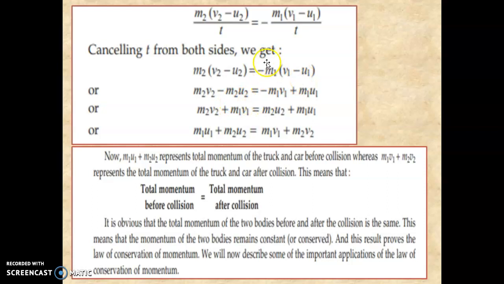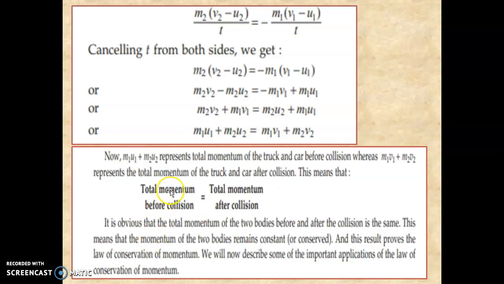Now you can multiply the minus in this one, so this will become plus. Now take m1 v1 with minus on this side and m2 u2 on this side. So you will get m2 u2 plus m1 u1 is equal to m2 v2 plus m1 v1. So this is the total momentum of the truck and car before collision, and m1 v1 plus m2 v2 is the total momentum of the truck and car after collision.